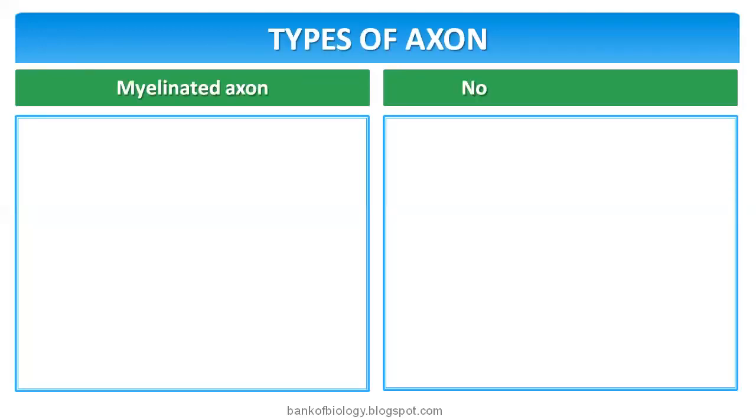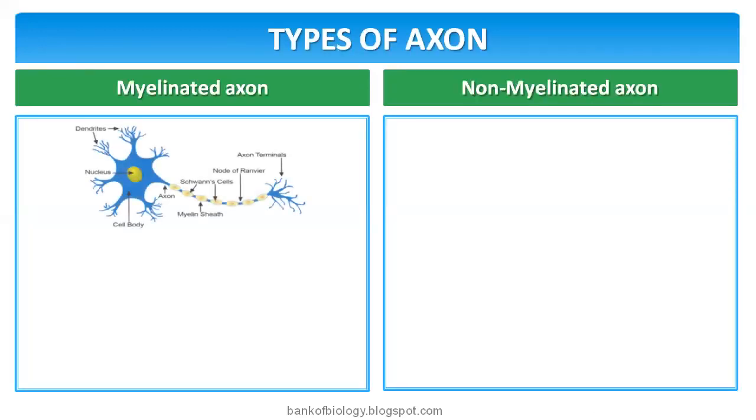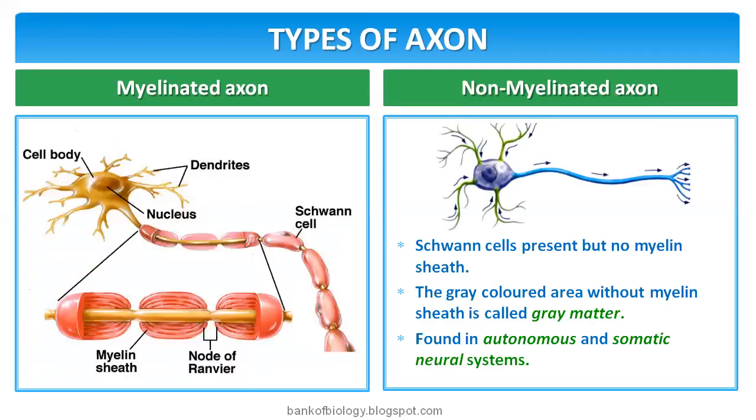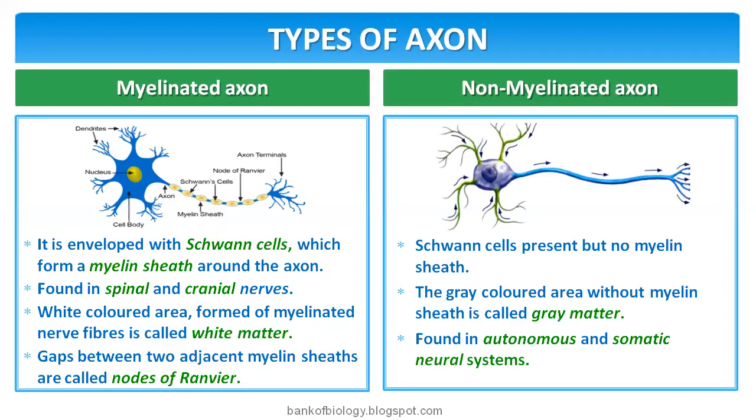Next, let's come through the types of axon. We discussed earlier about the myelinated axon and non-myelinated axon. In the myelinated axon, the axons are enveloped by Schwann cells, which form a myelin sheath. Here actually there is a difference. We said Schwann cells. Okay, very good.